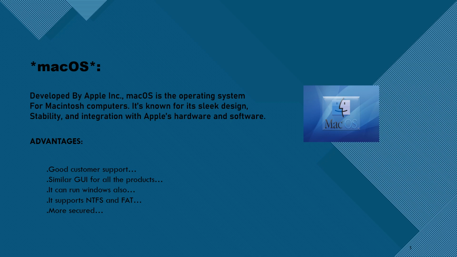Here, advantages of Mac OS: good customer support, similar GUI for all the products. It can run Windows also. It supports NTFS and FAT, more secured.